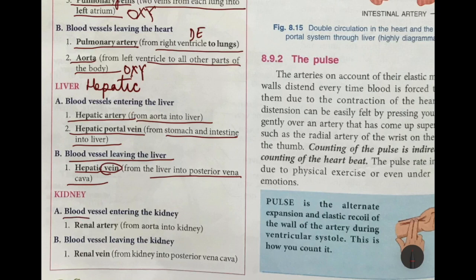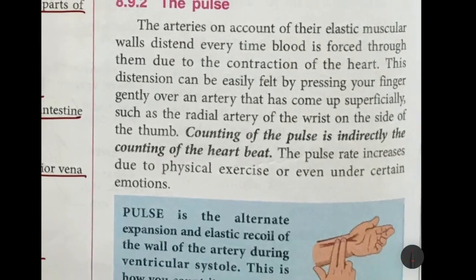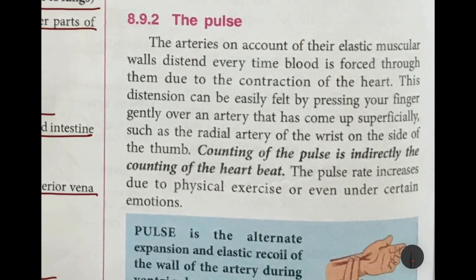And kidney, blood vessels entering the kidney: renal artery, an artery away from the heart, carrying oxygenated blood from the aorta into the kidney. And the blood vessel leaving the kidney is the renal vein. All veins leave the organ, so from the kidney into the posterior vena cava.